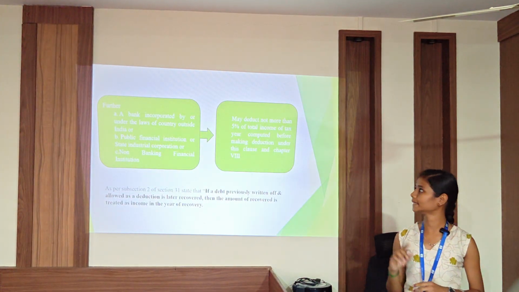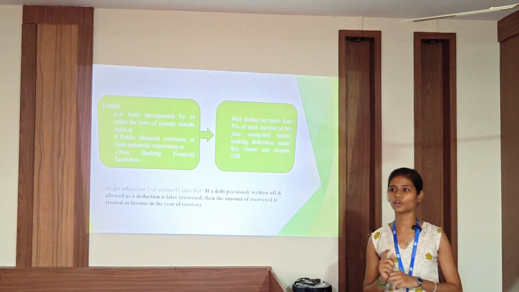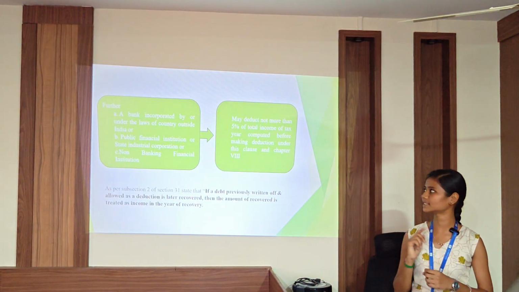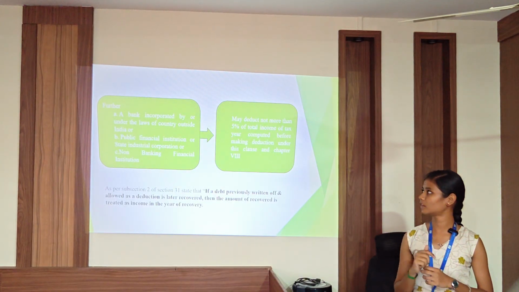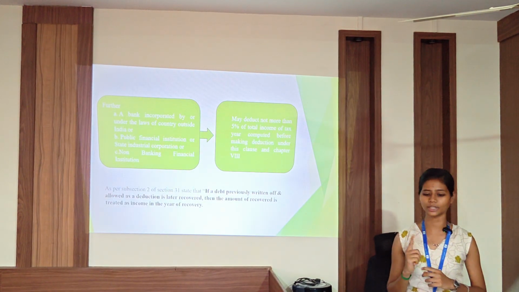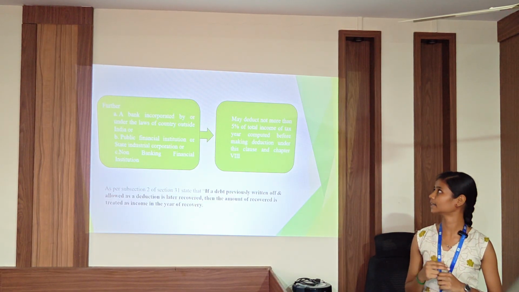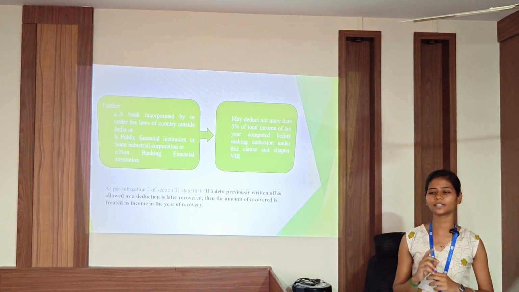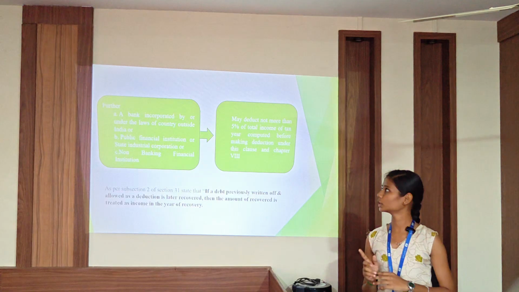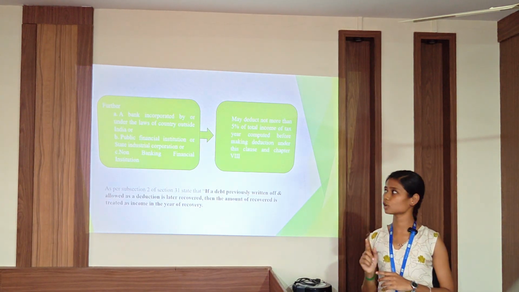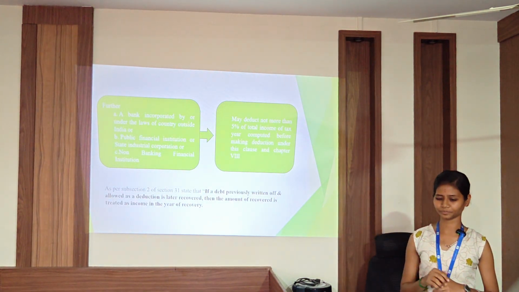Then a bank incorporated under the law of a country outside India, that is a foreign bank, or a public financial institution, state financial corporation or non-banking financial company, may deduct not more than 5% of the total income before giving the deduction under this clause or Chapter 8.